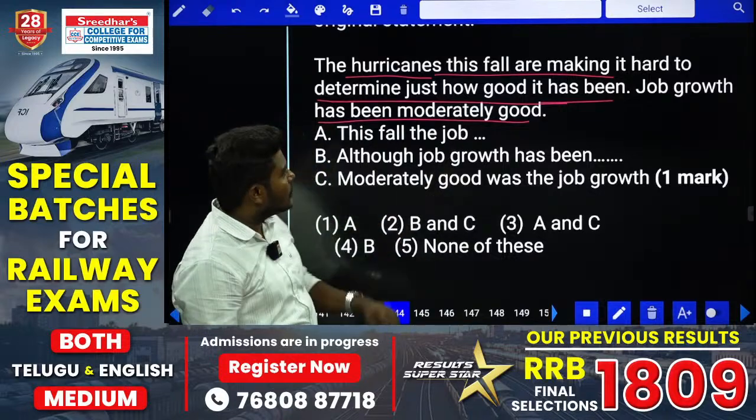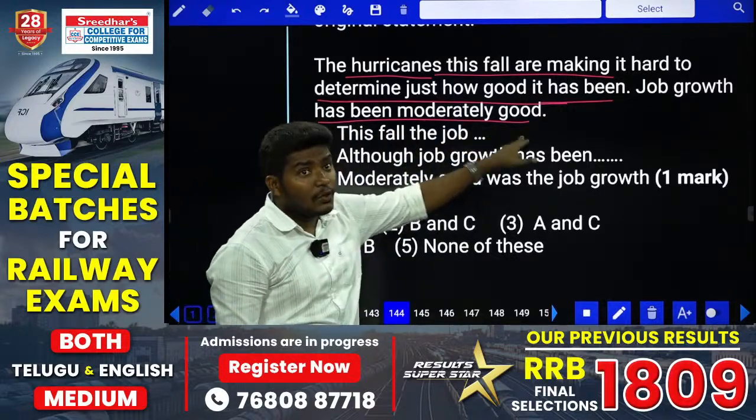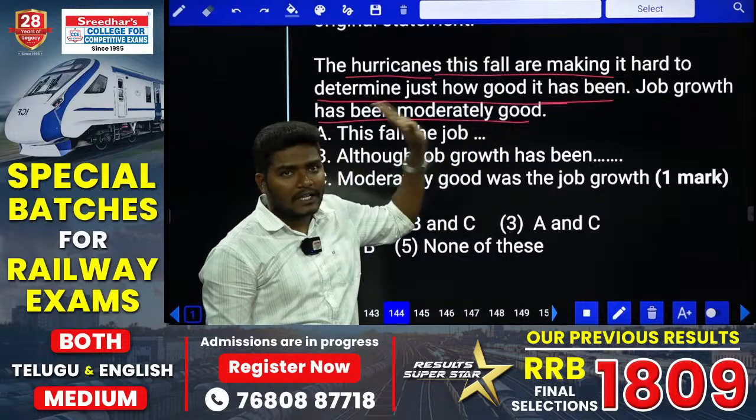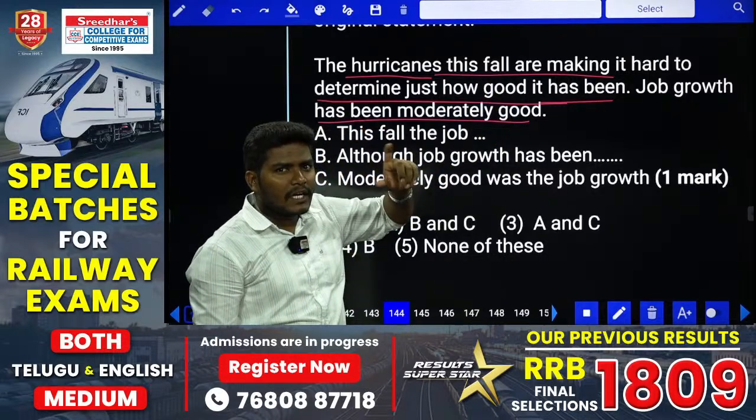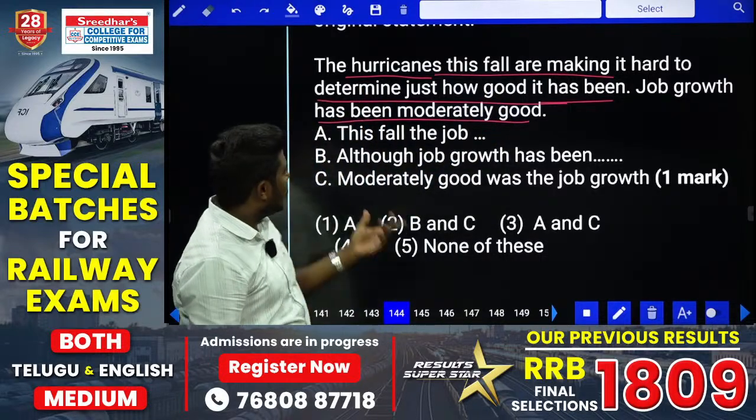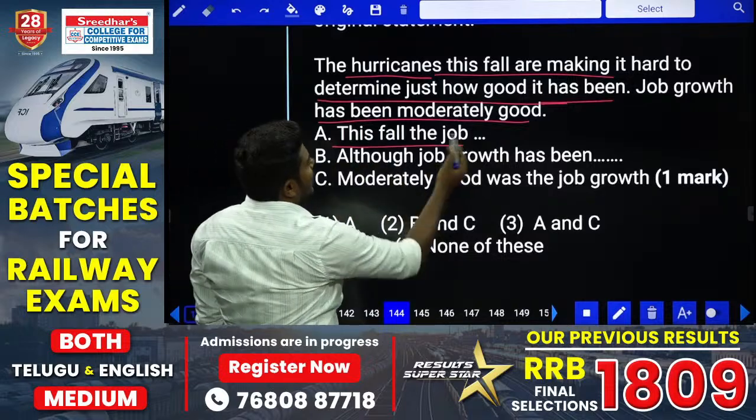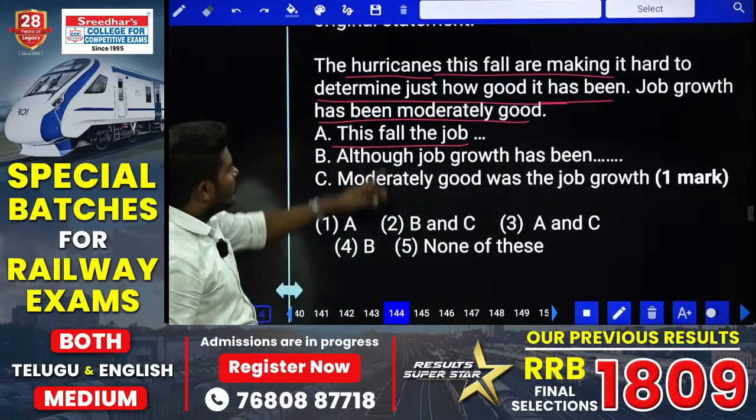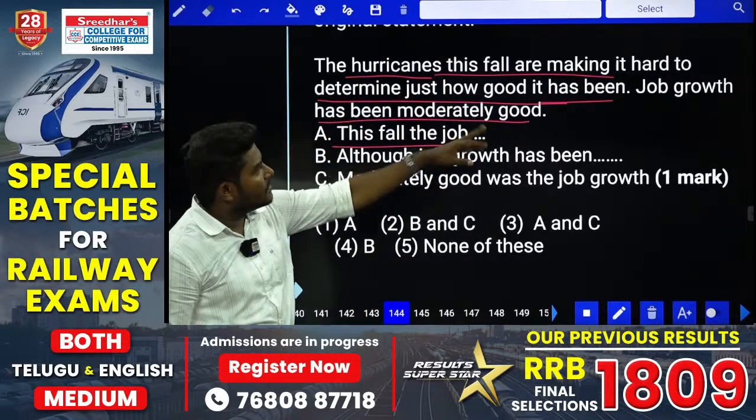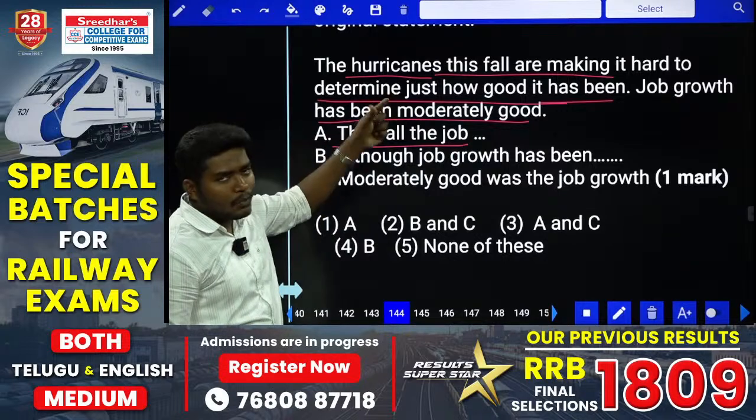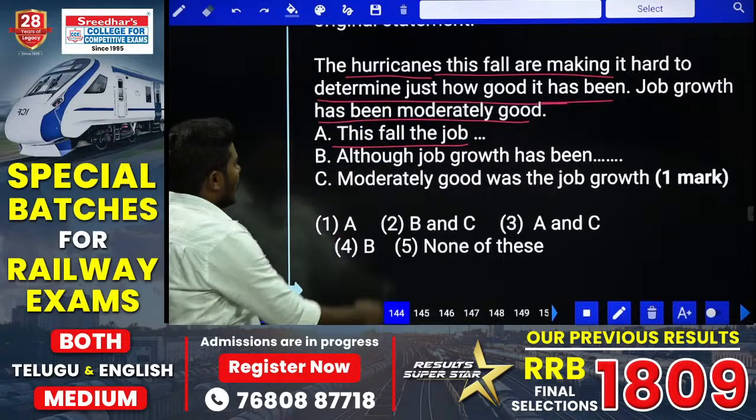In continuation, job growth has been moderately good. This is positive. First statement is negative, second statement is positive. That means we are looking at the relation of a contrast. Now look at the contrast. This fall the job, first case is this fall, and the job is speaking about the second case. They are trying to mix both of them without any proper sense. Eliminate the first one, A.